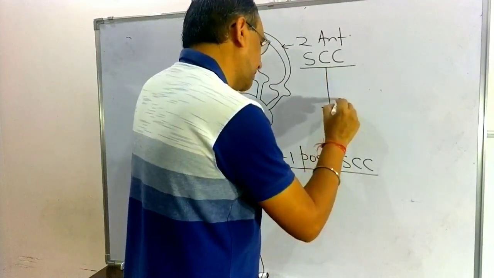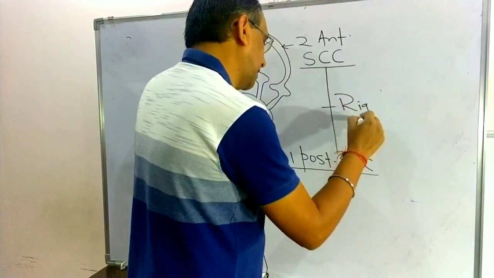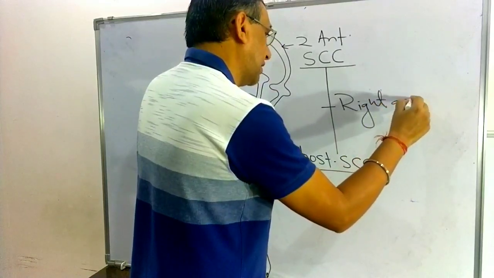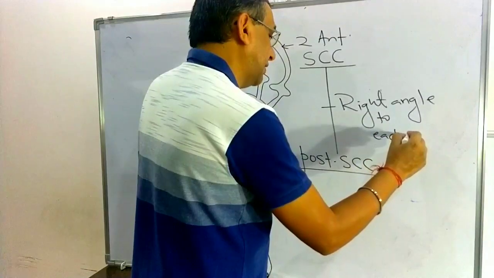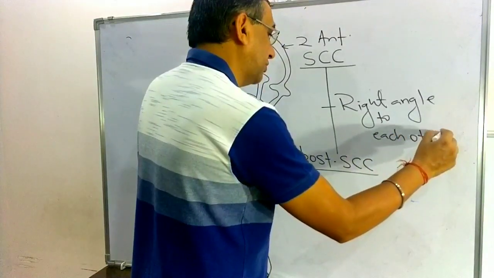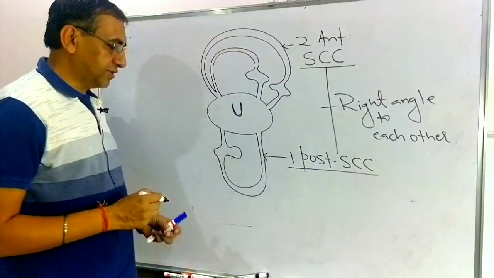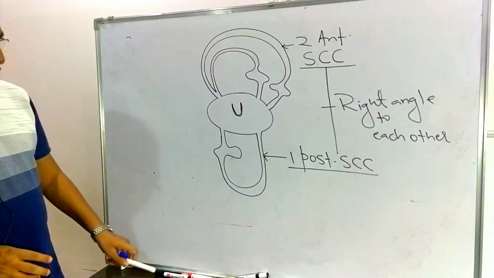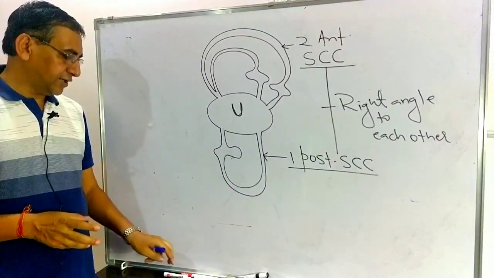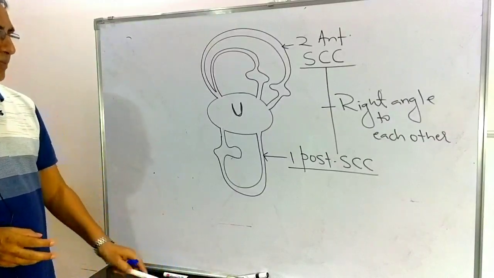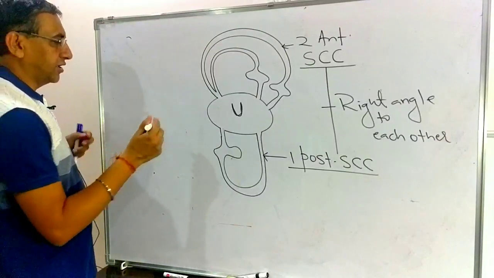They are present at right angles to each other. This point you have to remember: two anterior semicircular canals are there and one posterior semicircular canal is also there, and they are present at right angles to each other.